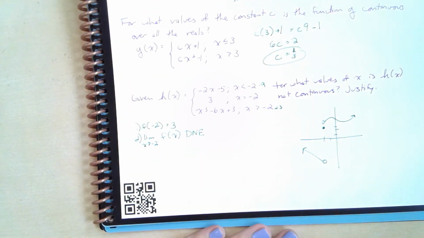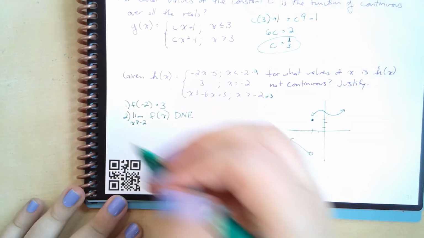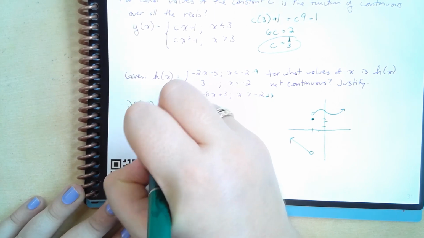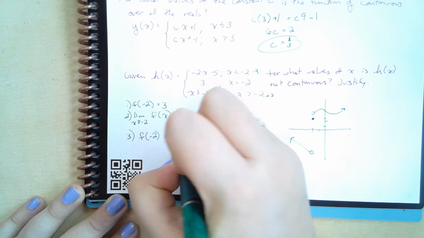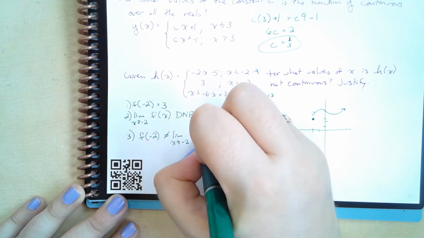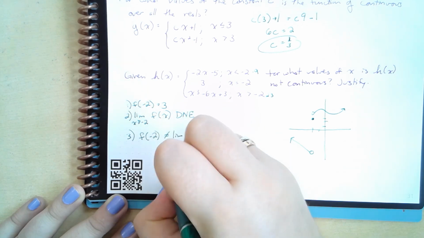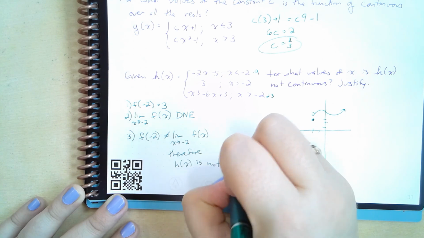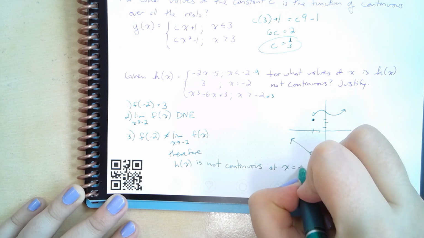So if our limit does not exist, then our final justification is that h of negative 2 does not equal the limit as x approaches negative 2 of h of x. Therefore, h of x is not continuous at x equals negative 2.